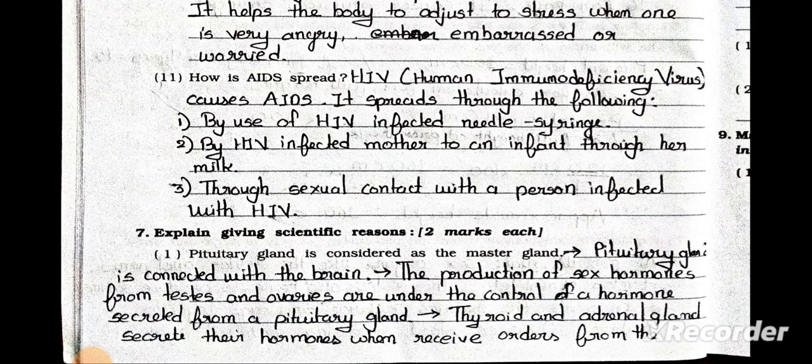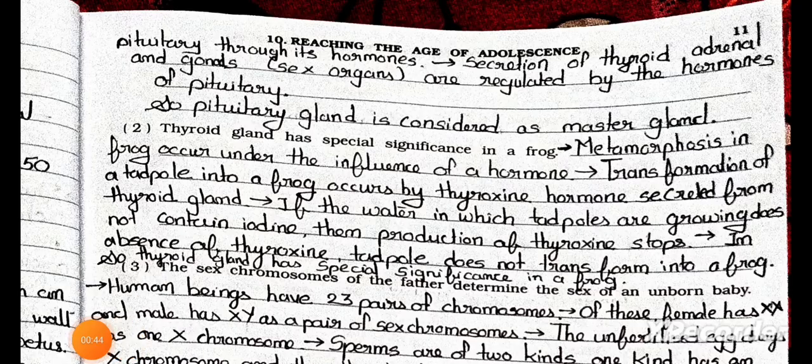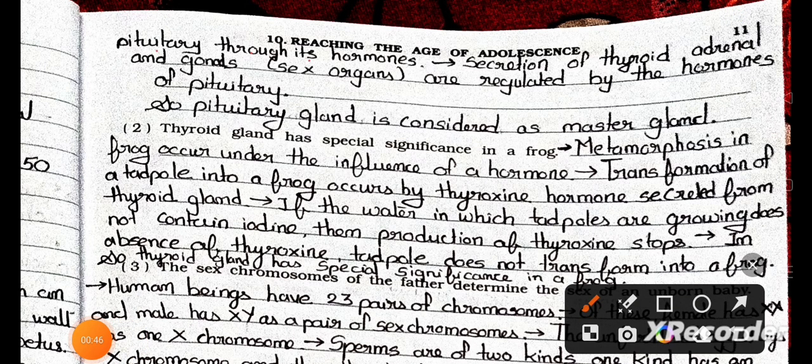Explain giving scientific reasons, 2 marks each. Number 1. Pituitary gland is considered as the master gland. Answer: the pituitary gland is connected with the brain. The production of sex hormones from testes and ovaries is under the control of a hormone secreted from the pituitary gland. Thyroid and adrenal glands secrete their hormones when they receive orders from the pituitary through its hormones. Secretion of thyroid, adrenal, and gonad sex organs is regulated by the hormones of the pituitary. So, the pituitary gland is considered as the master gland.